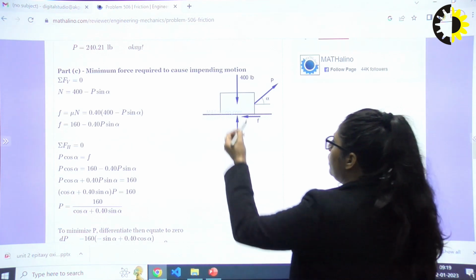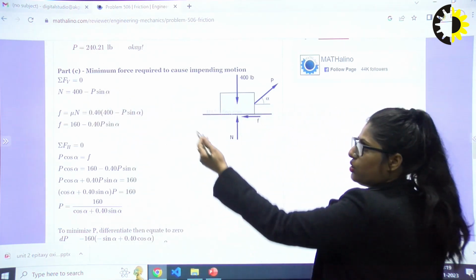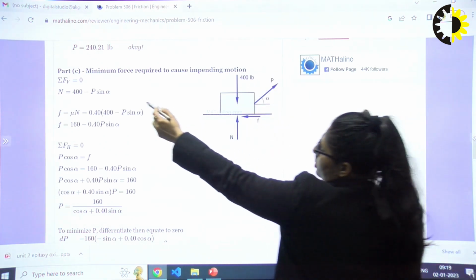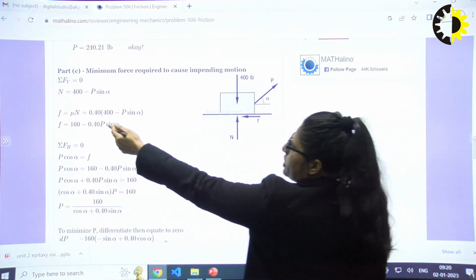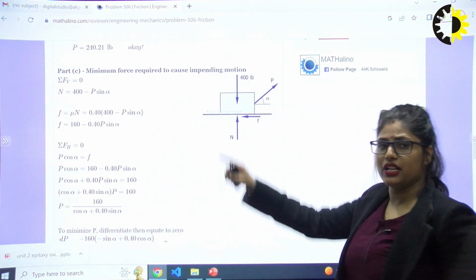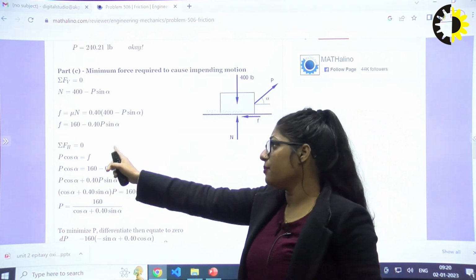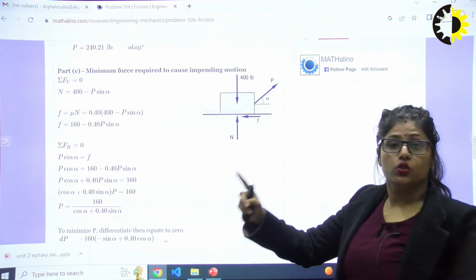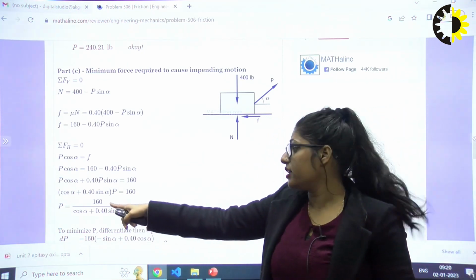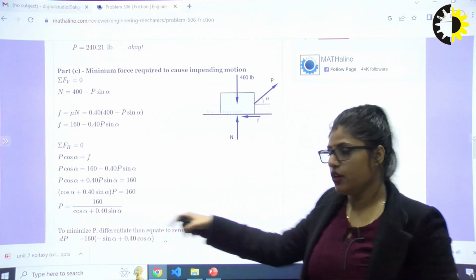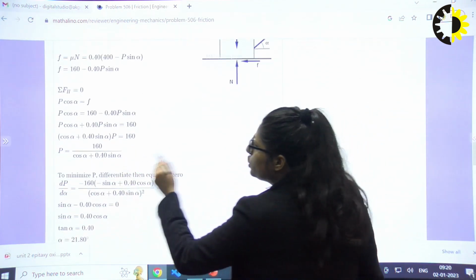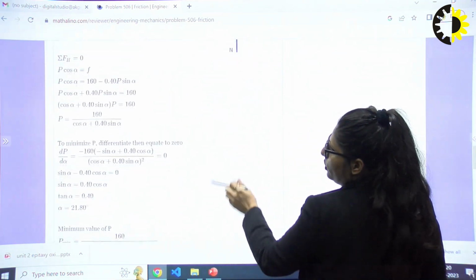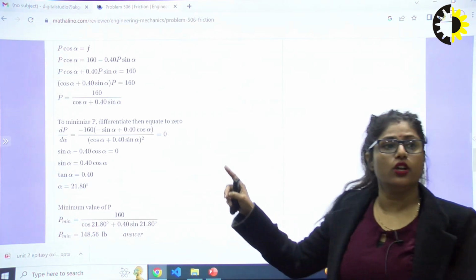The same: sigma Fv is equal to 0, summation of vertical forces. The vertical component of P is in the upward direction, so it is minus. Again F is equal to mu N, put the value, and the equation is this. Similarly, sigma Fh, we solve and find this P. But now you may get confused, how can I solve this, because there are two unknowns, P and alpha. To find these two unknowns, there is a condition: we need to find a minimum force.